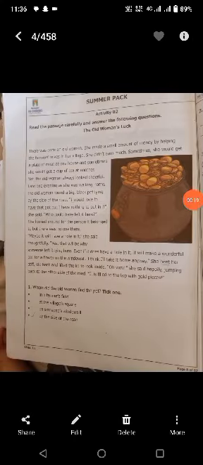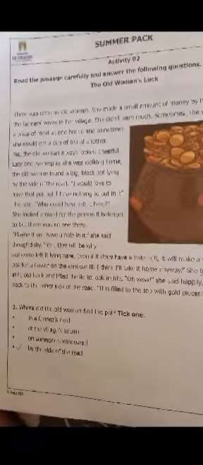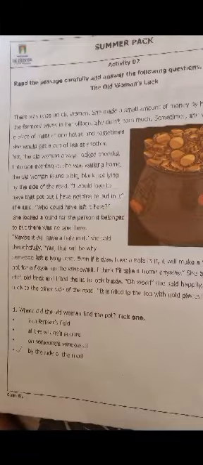Our second activity is about comprehension. As we know, in comprehension, we read the passage carefully and answer the given questions at the end of the paragraph. This passage is about the old woman's luck. You all need to read this passage carefully and then you will be able to answer the following questions that are given at the end of this passage.